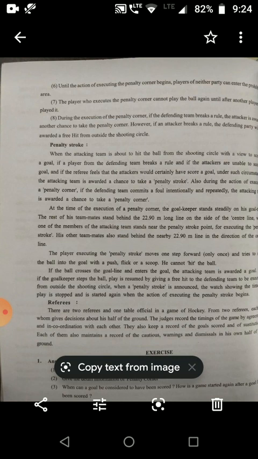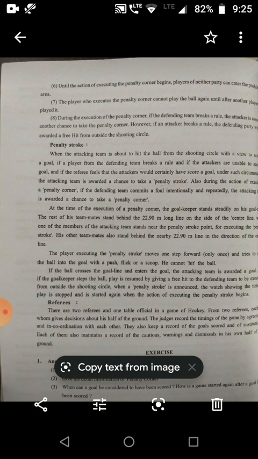The player executing the penalty stroke moves one step forward and tries to send the ball into the goal with a push, flick or scoop; he cannot hit the ball. If the ball crosses the goal line and enters the goal, the attacking team is awarded a goal. But if the goalkeeper stops the ball, play is resumed by giving a free hit to the defending team to be executed from outside the shooting circle.